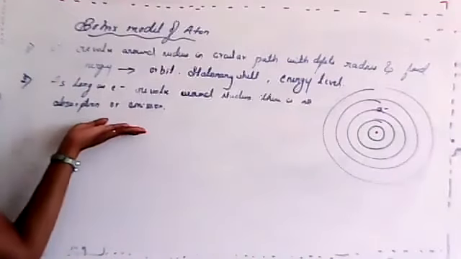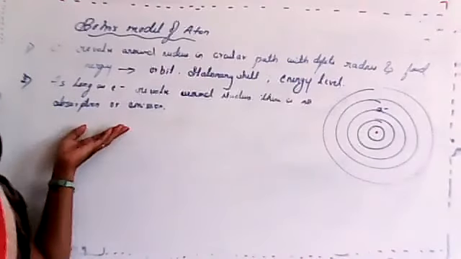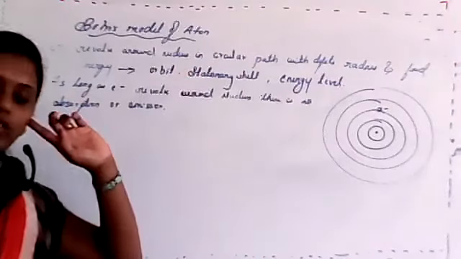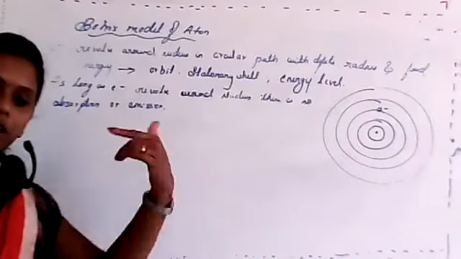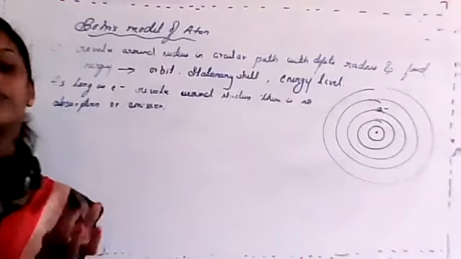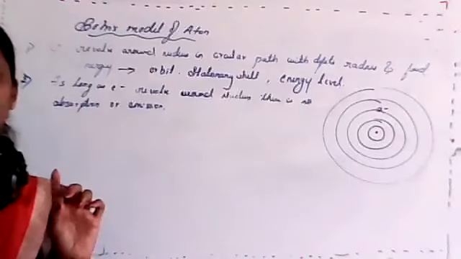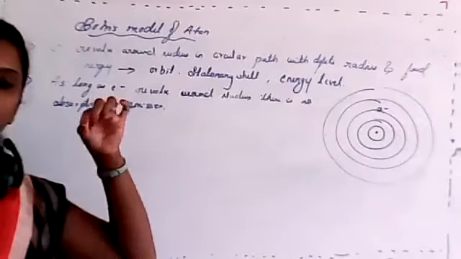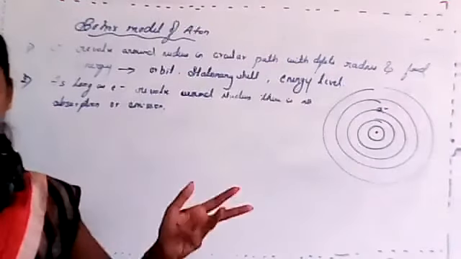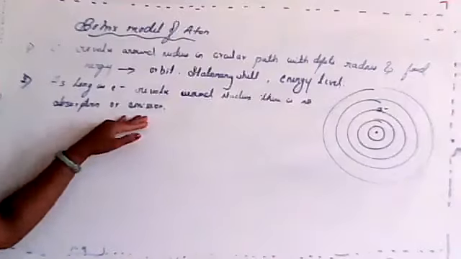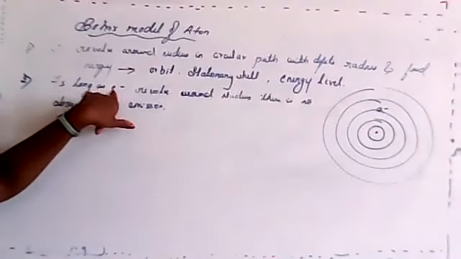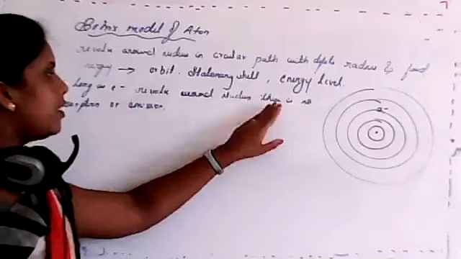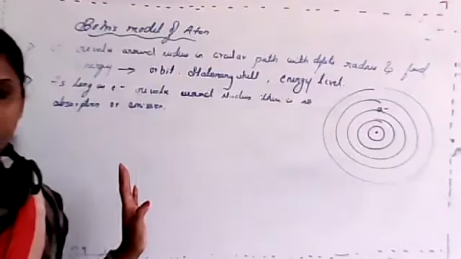And this is again an explanation for the drawbacks of Rutherford's theory. In the case of Rutherford, we explained that whenever accelerated particles move in a circular path, or an electron moves in a circular path, it finally falls towards the nucleus by emitting energy. But in this case, Bohr explained that as long as the electron revolves around the nucleus in its own path or same path, there is no absorption or emission.